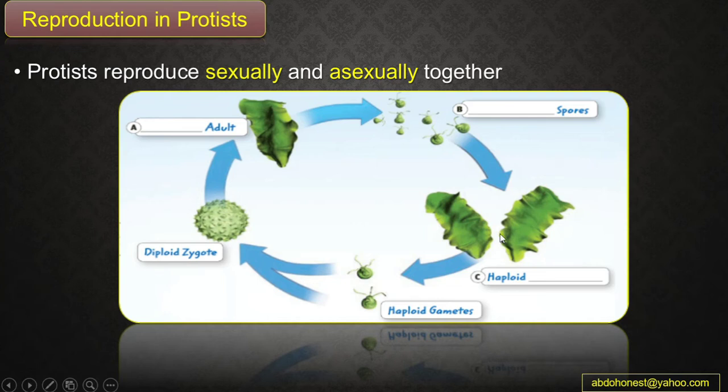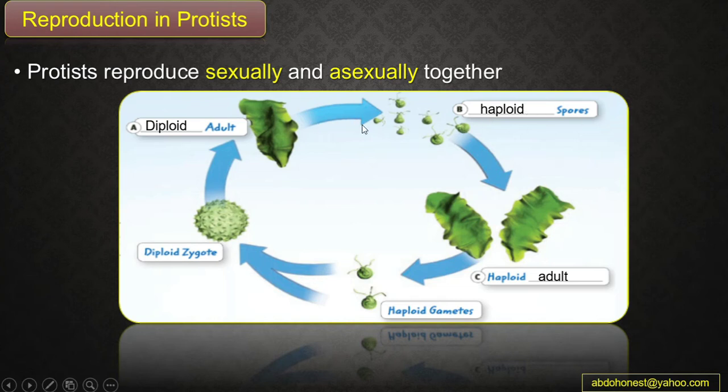If we look at this cycle, guys, we can find that this diploid adult, by meiosis, can produce haploid spores, and each haploid spore can grow into a haploid adult. Okay, so a diploid adult, by meiosis, can produce haploid spores.